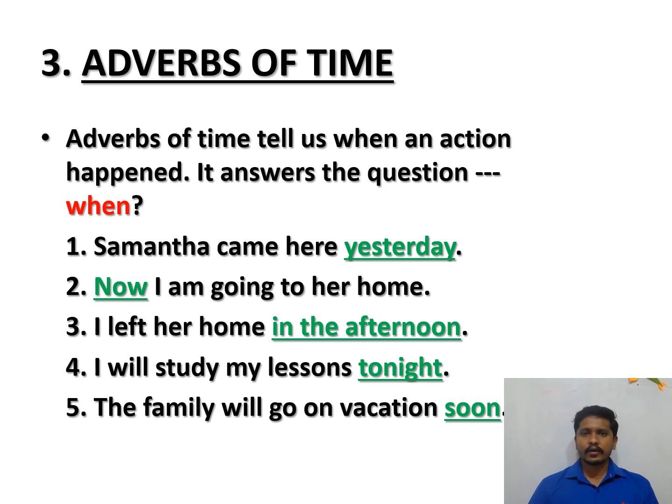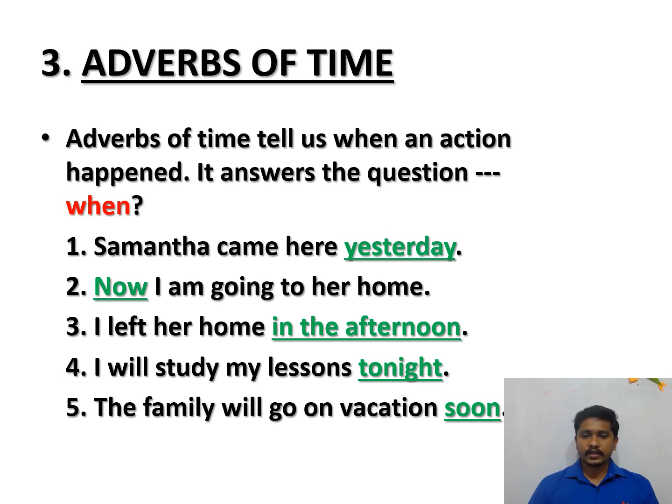It is telling about a time. I left her home in the afternoon. When did you leave her home? In the afternoon. I will study my lessons tonight. When will you study your lessons? Tonight. The family will go on vacation soon. When will the family go on vacation? They will go on vacation soon.